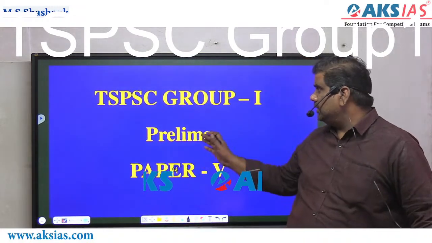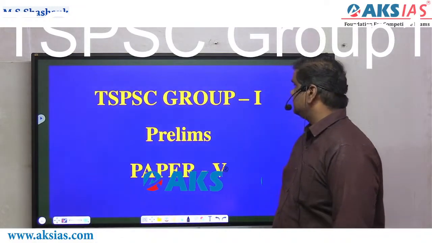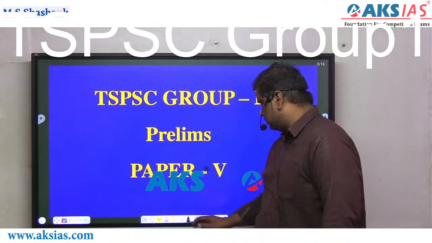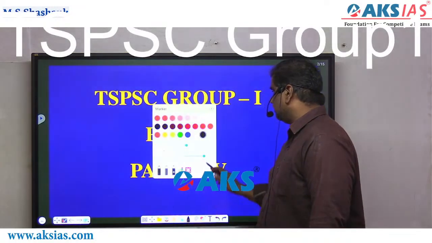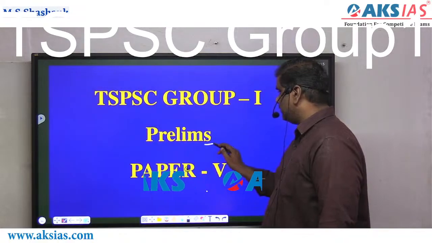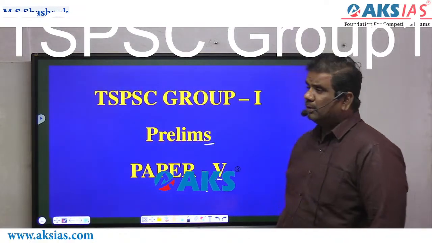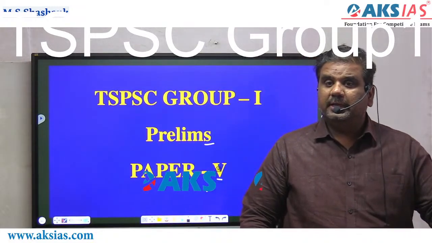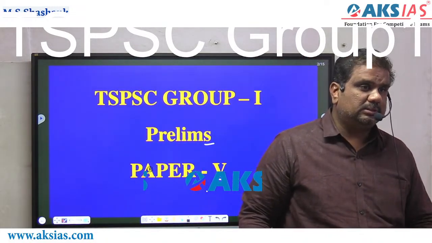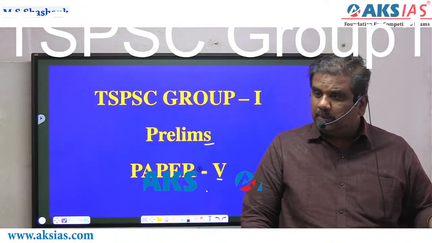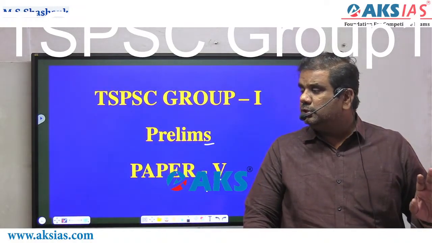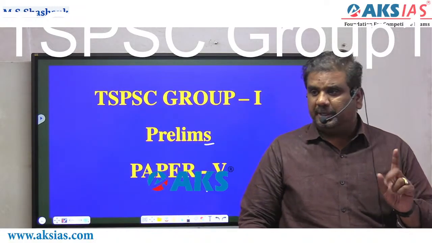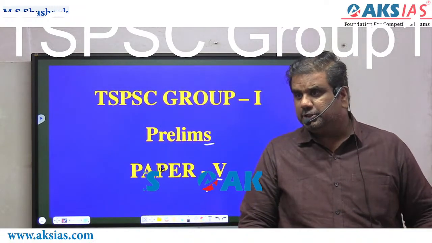Now, first, when talking about the TSPSC Group 1 preliminary examination, here science and technology, we'll talk about the case of prelims, at the same time, your paper 5. Paper 5 is for your Group 1 mains. In TSPSC Group 1 mains, you have science and technology, along with data interpretation.